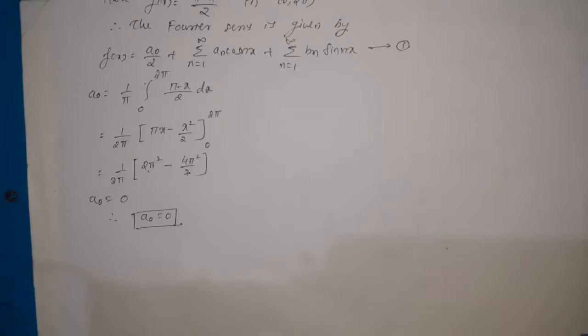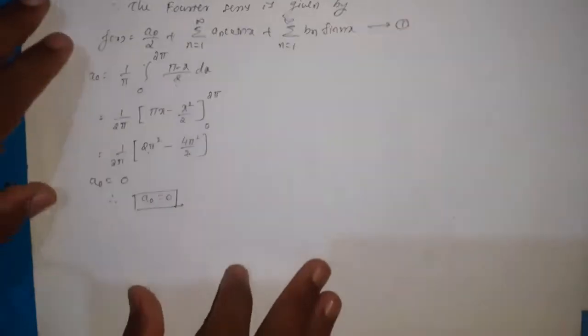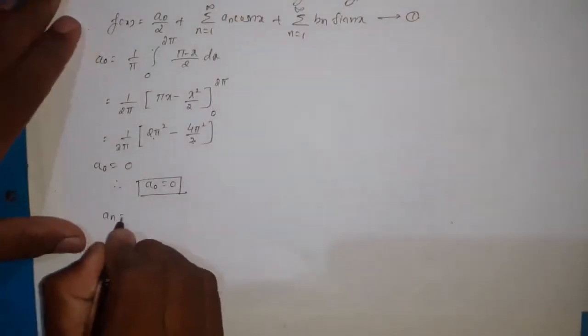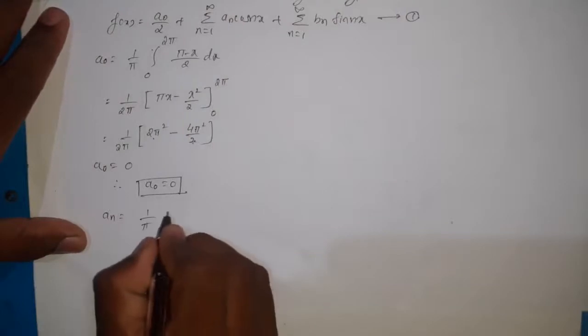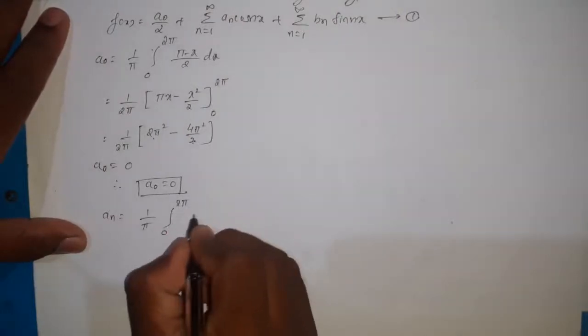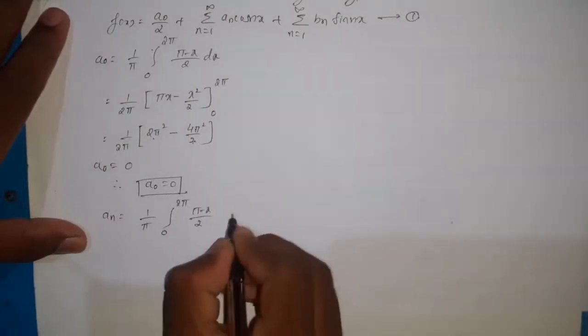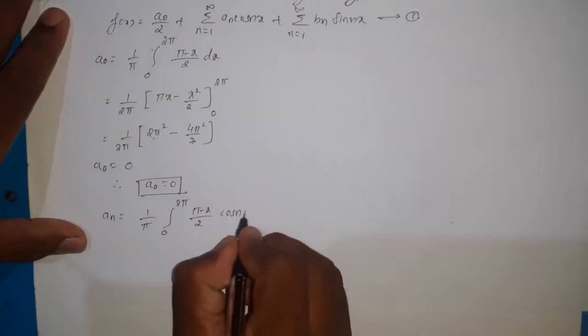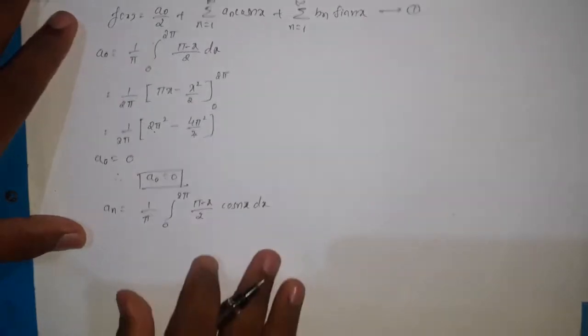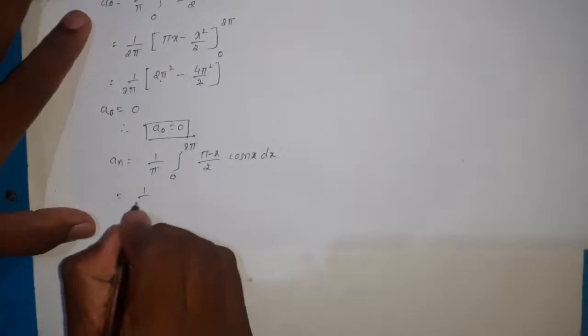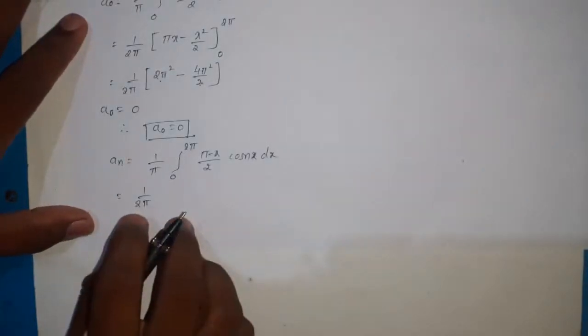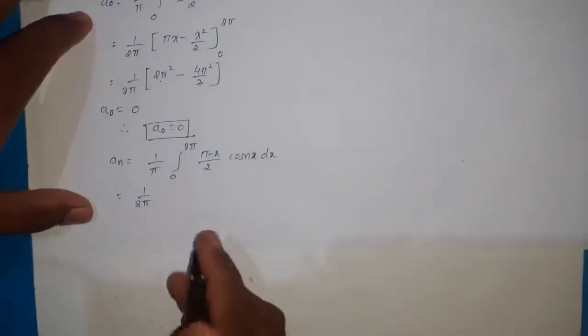And next is an. So here an is equal to 1 by pi integral 0 to 2 pi (pi minus x) by 2 into cos nx dx. So it is 1 divided by 2 pi. Let us write that 2 outside.